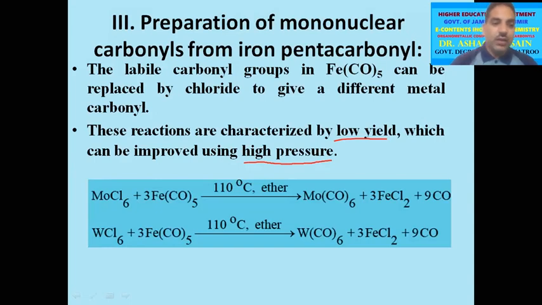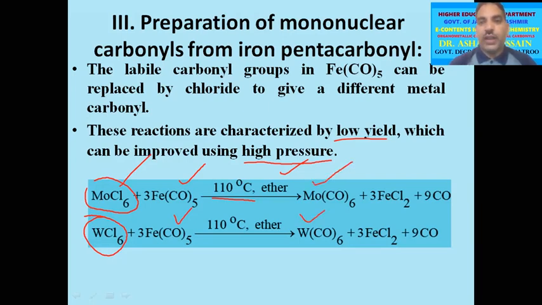For example, when the chlorides of molybdenum and tungsten are treated with pentacarbonyl iron at 100 degrees Celsius temperature in ether, the carbonyl ligand, which is labile in iron, can be replaced by chloride, and as a result, the carbonyl compounds of molybdenum and tungsten can be obtained.